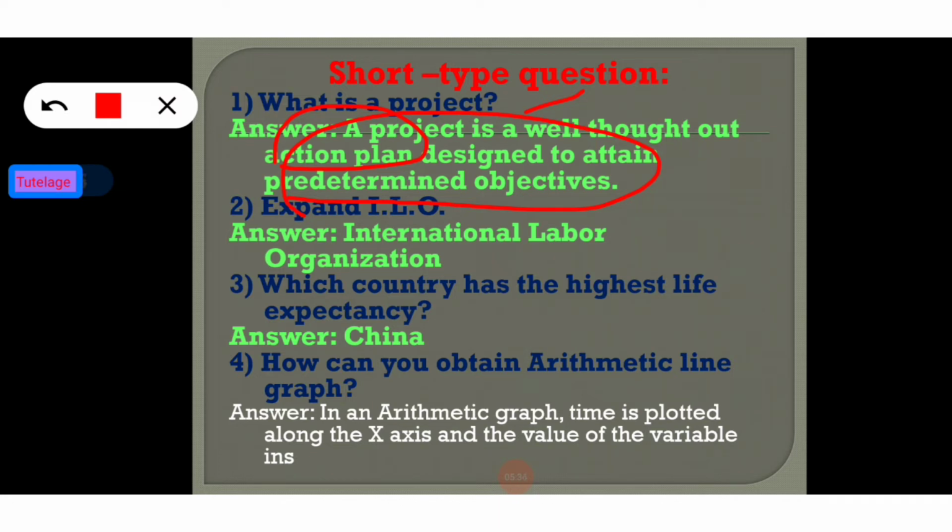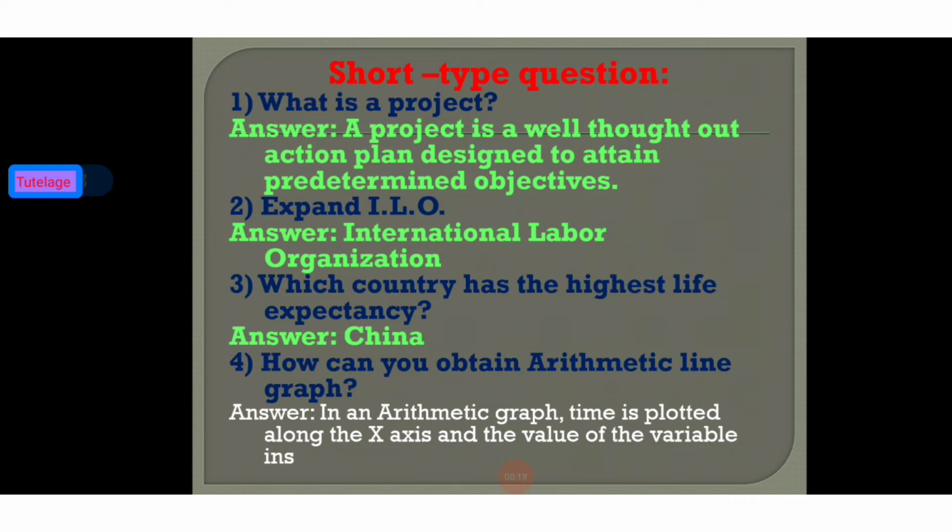Okay, now move on. The second question: expand ILO. That means the full form of ILO. That is International Labor Organization. Now going to the next question. Which country has the highest life expectancy? Obviously, China has the highest life expectancy.